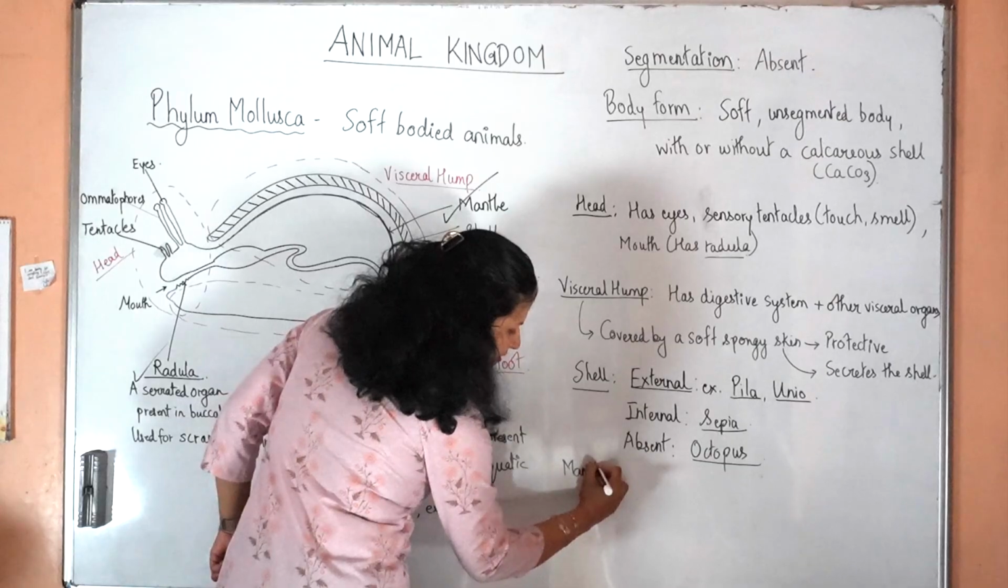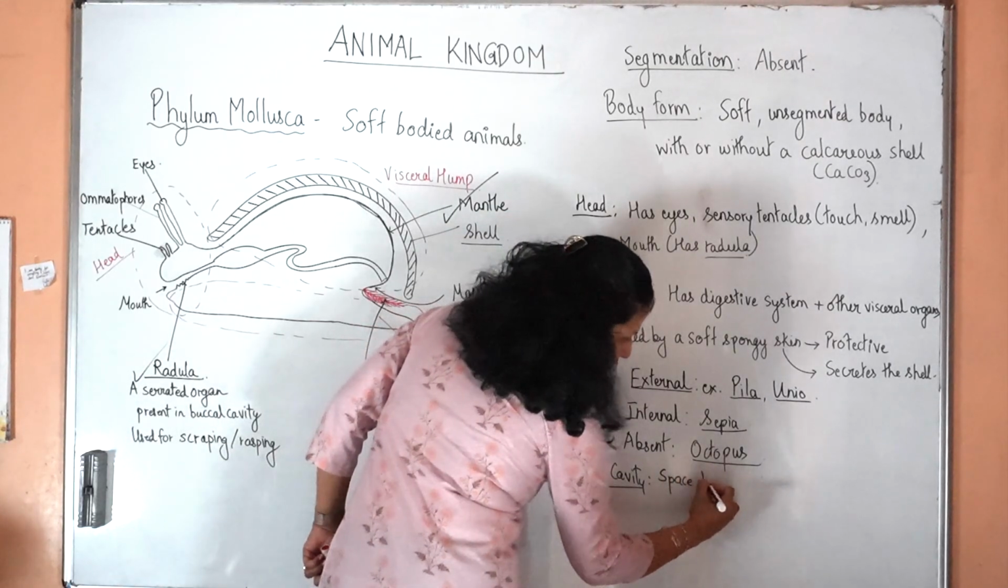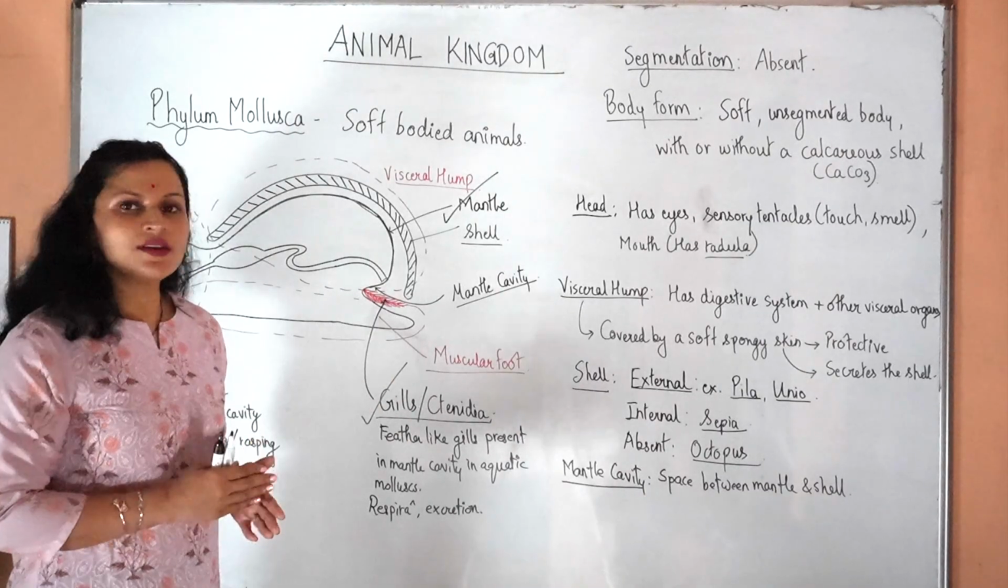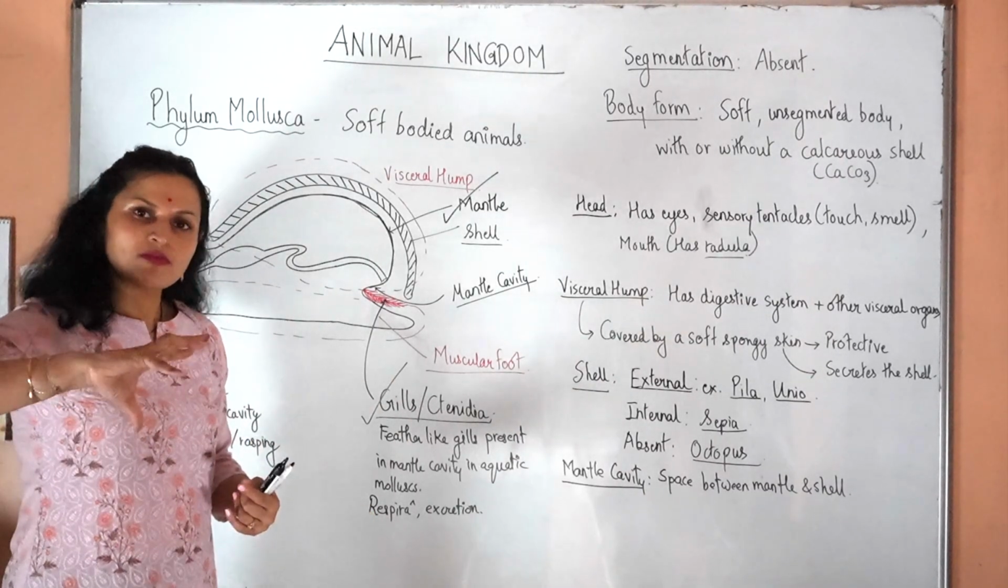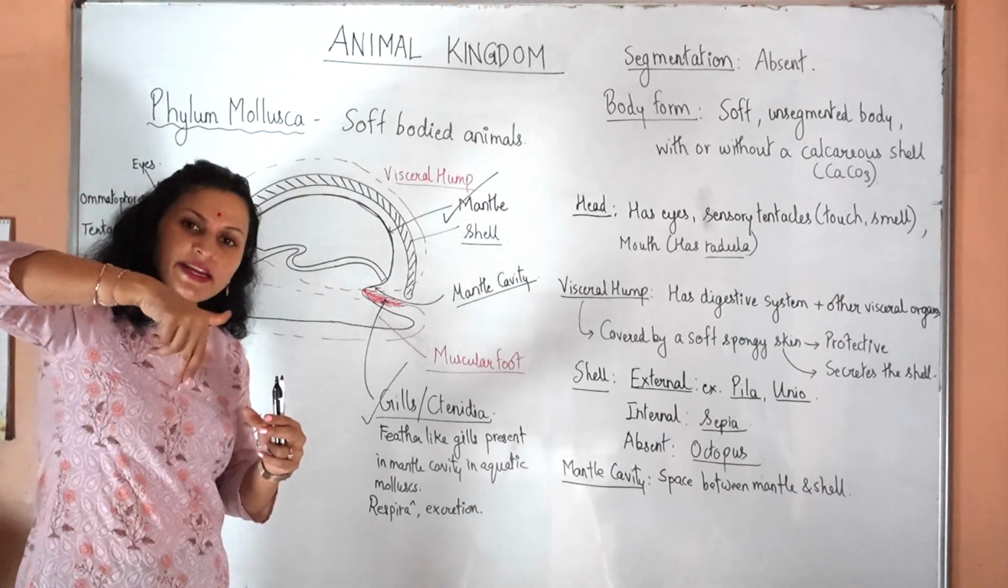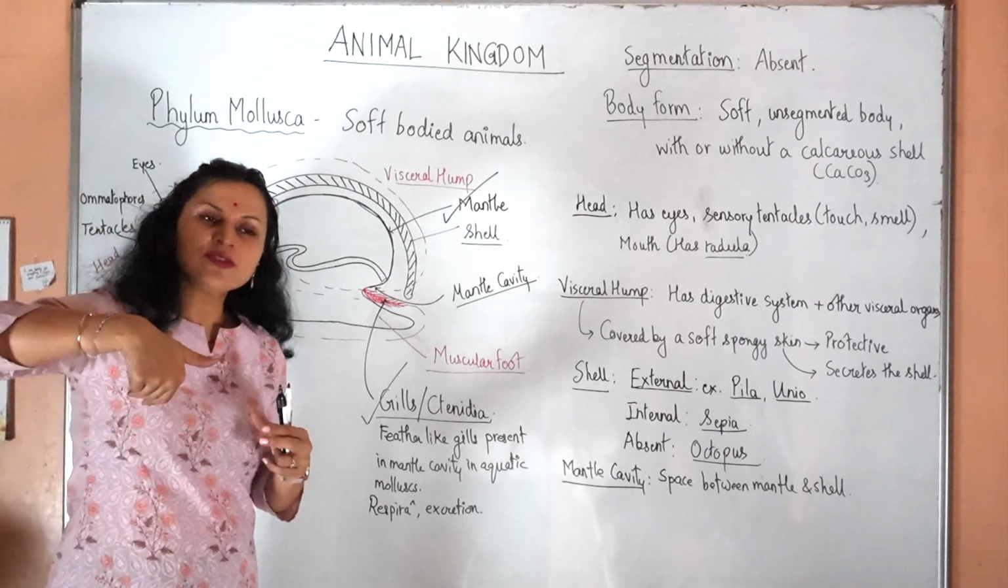See, mantle cavity, this is the space between mantle and shell. What happens in some mollusks? During the course of their growth, because of the formation of this shell, the visceral hump turns like this by 180 degrees.